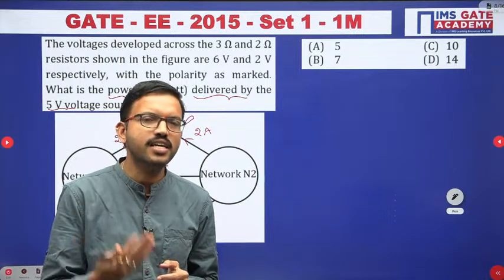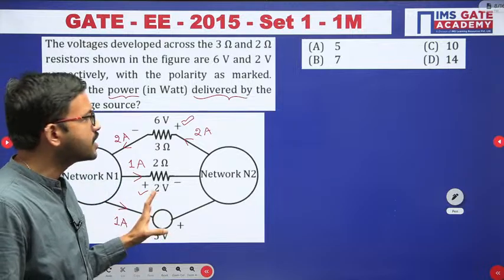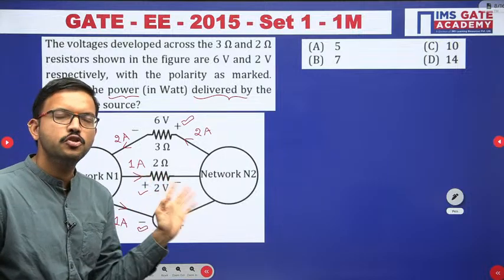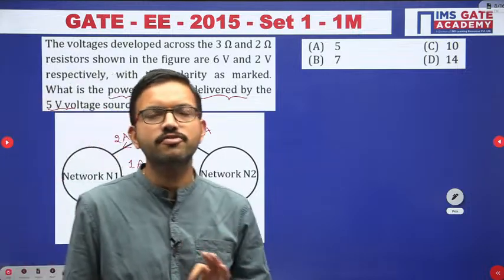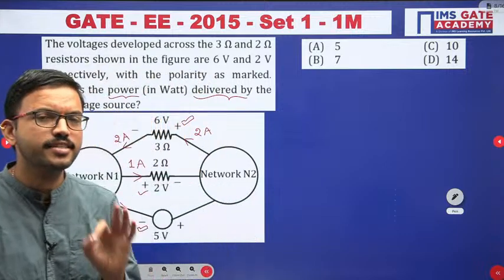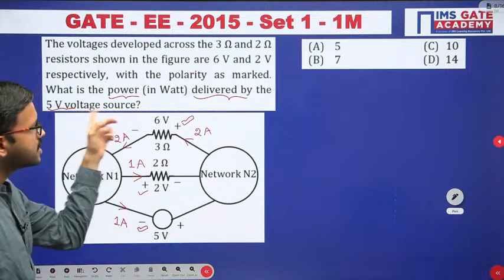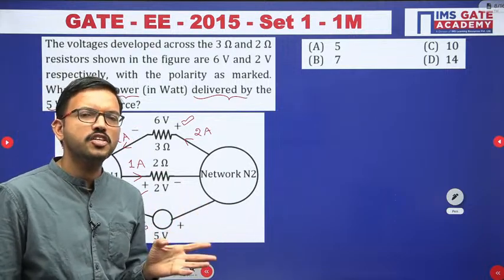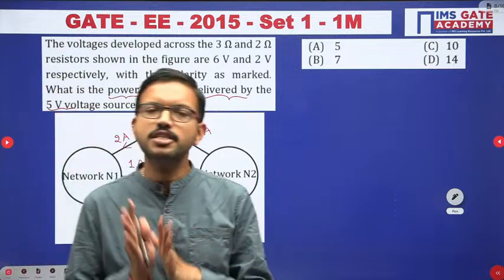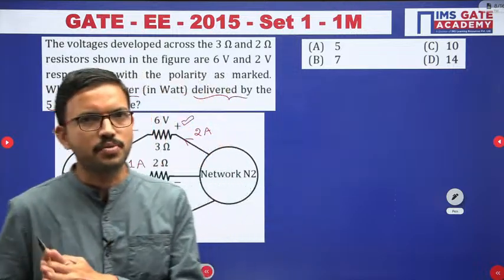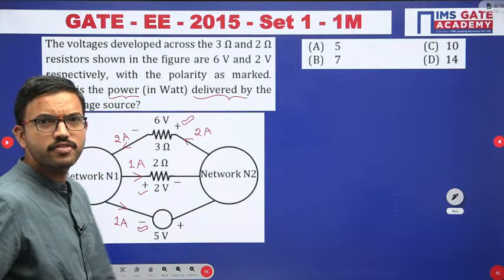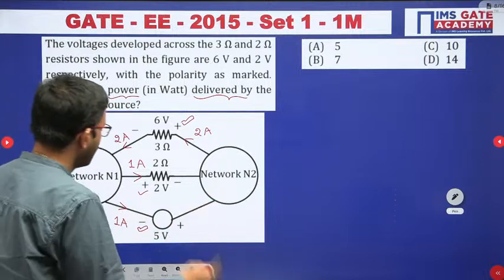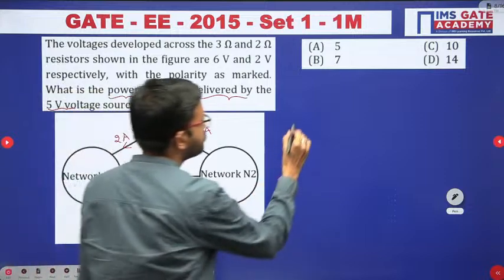Whether the source is delivering or absorbing is based on the sign convention, and that concept we have covered in the earlier class. So whoever missed that concept, you can refer to it and you will get clarity regarding that particular concept, because that is the most important. In some questions, just like this question, they can ask whether the source is delivering or absorbing. Irrespective of that, they can ask any parameter, how much power is delivered or how much power is absorbed. Okay, in this question there is no confusion at all, because current enters the negative terminal, that means it is delivering the power. Okay, so here power is nothing but,